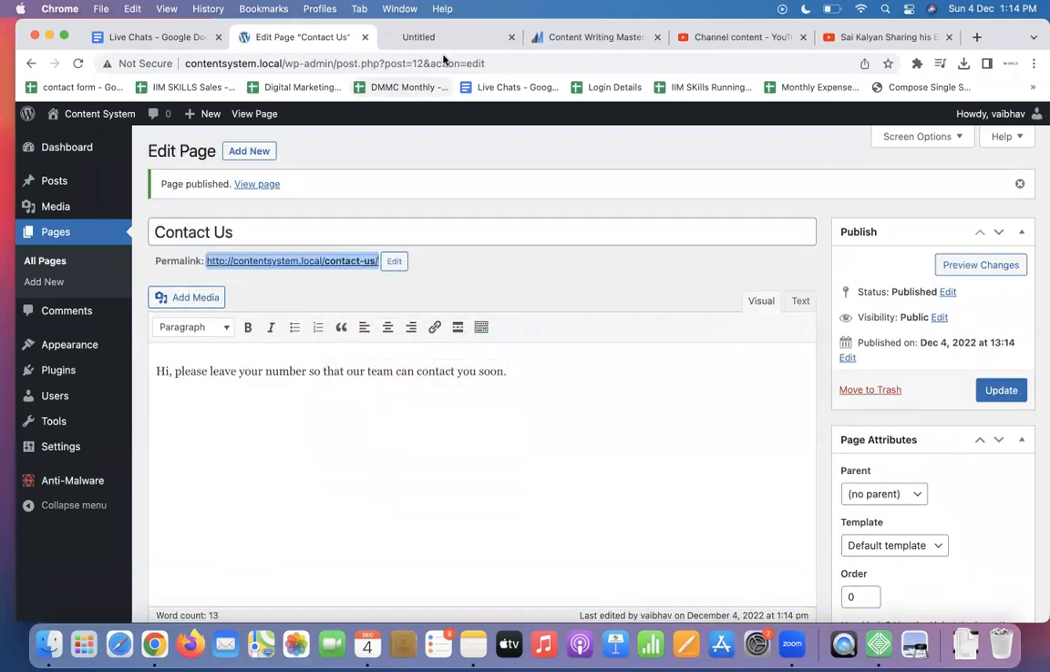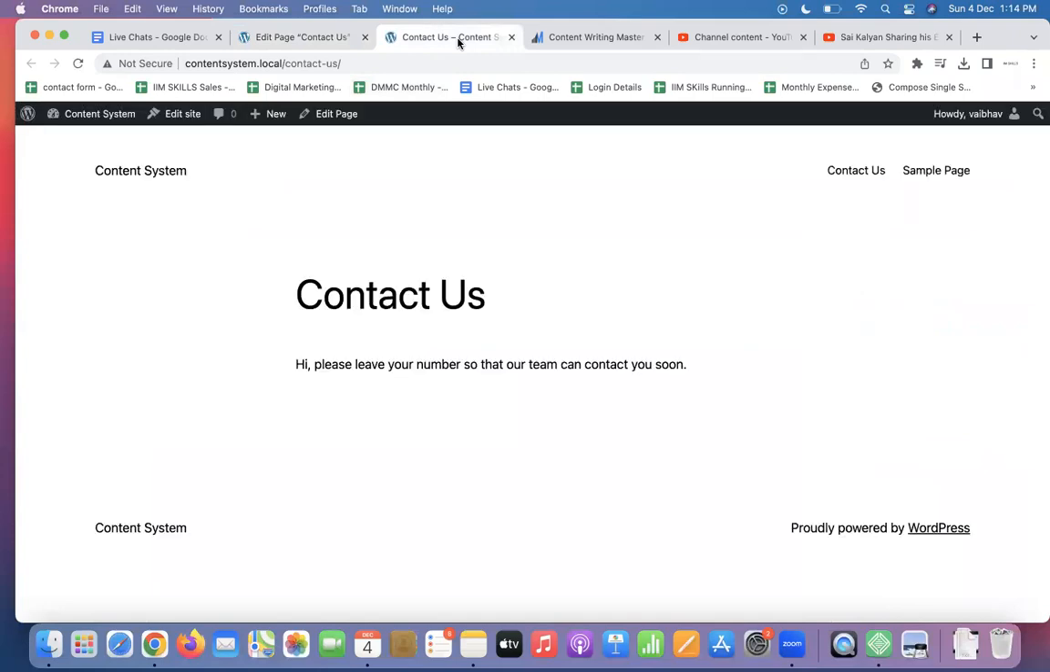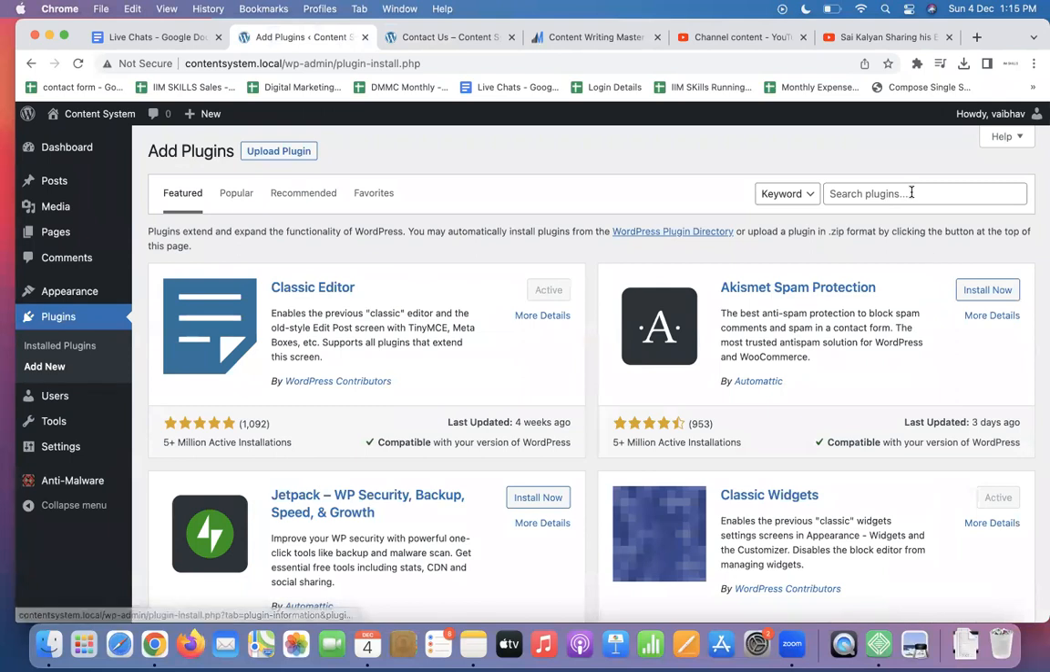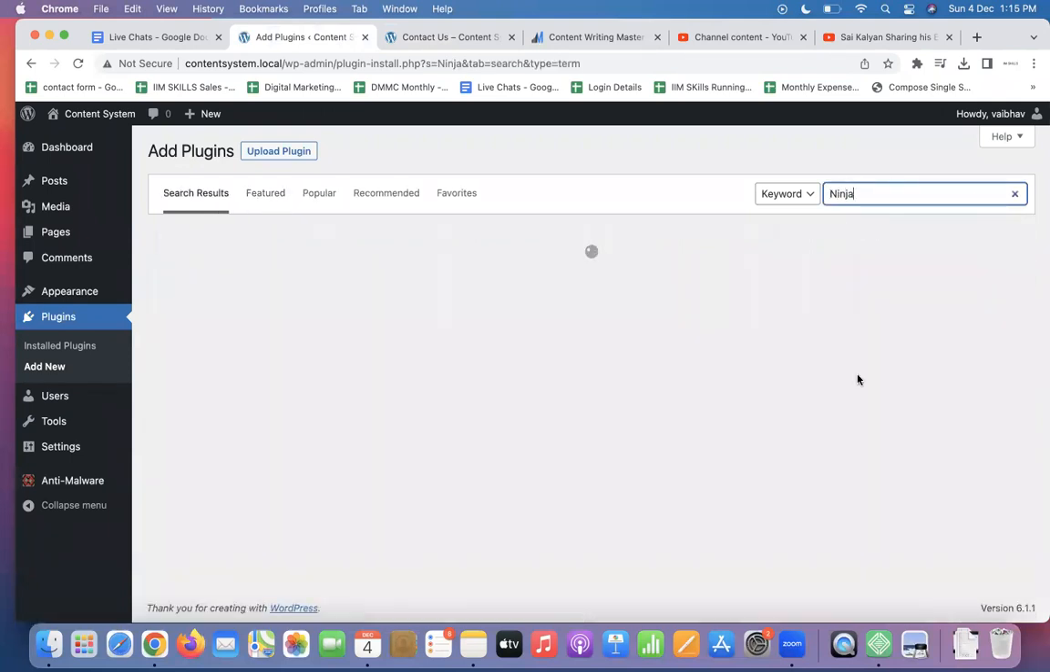Now see, there are a couple of learnings given I'm not connected to a server. That's why it appeared like this. Now there is no form added, right? So we will add another tool, add a new plugin. Let's say Ninja Form.